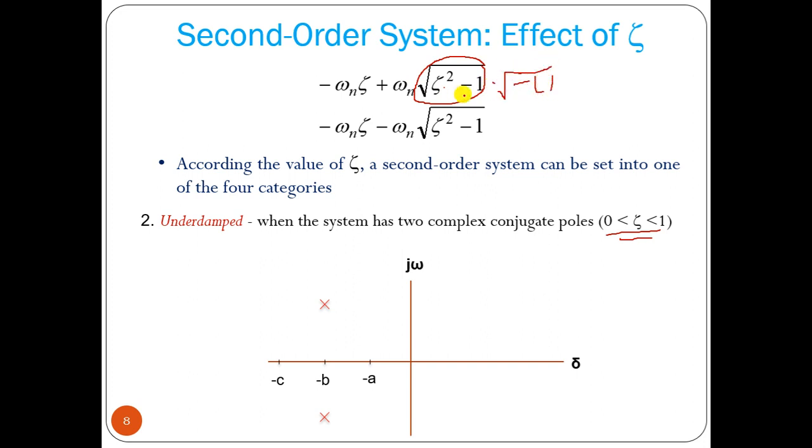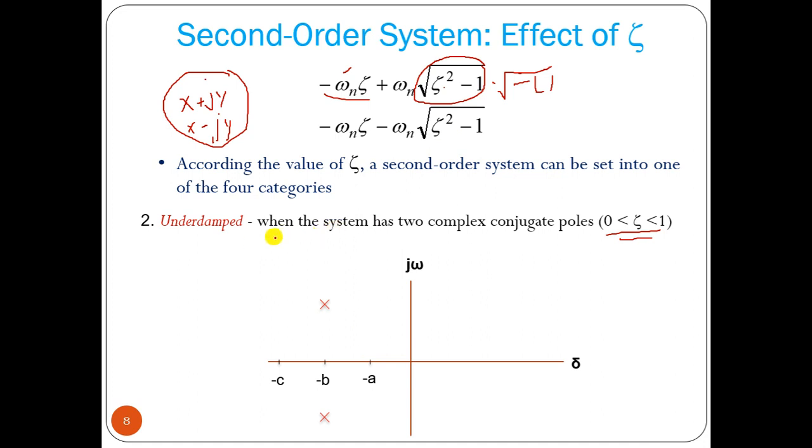So we will have one number x plus root of minus something, meaning x plus jy, and we will have x minus jy, right? So we have a complex pole.